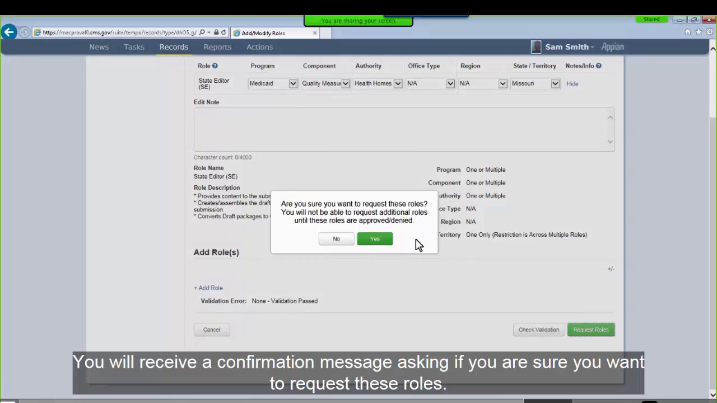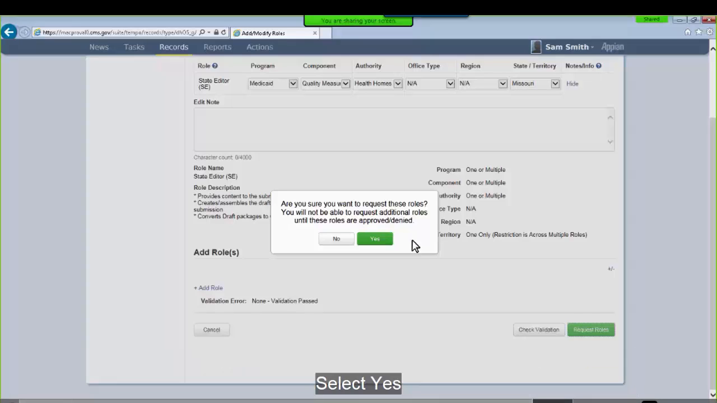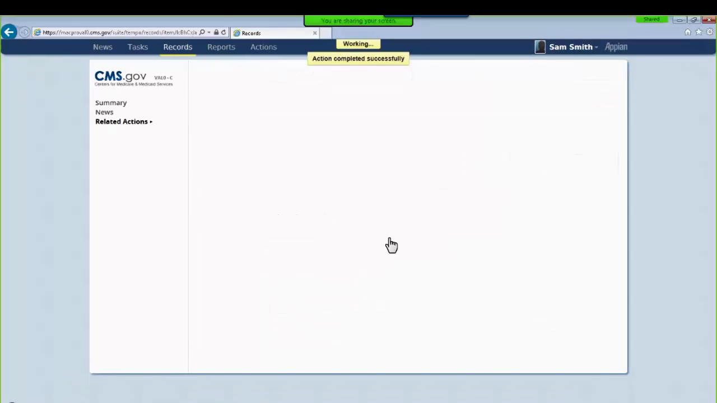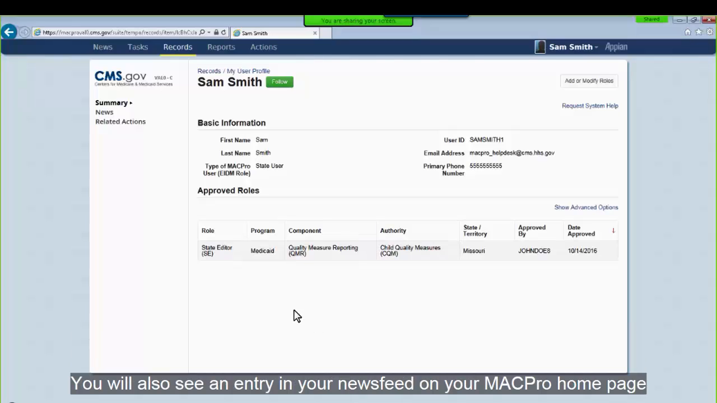You will receive a confirmation message asking if you are sure you want to request these roles. The message also notes that you will not be able to request additional roles until these roles are approved or denied. Select Yes. Your role request has now been sent to your MACPro approver. Once your approver has approved or denied your role request, you will be sent an email notification. You will also see an entry in your newsfeed on your MACPro homepage.